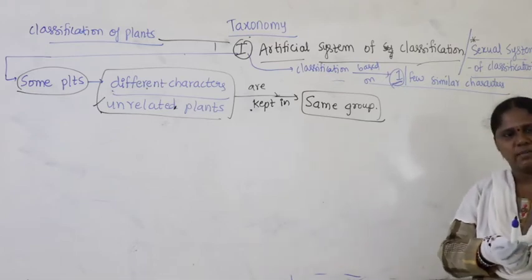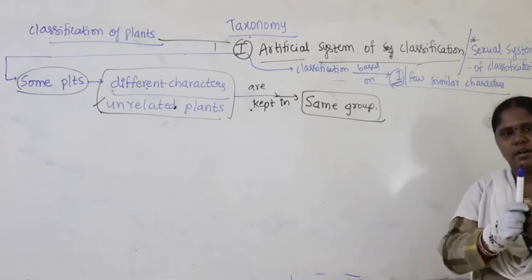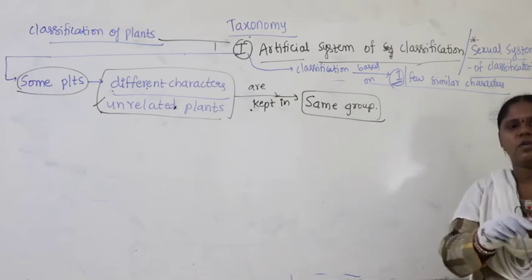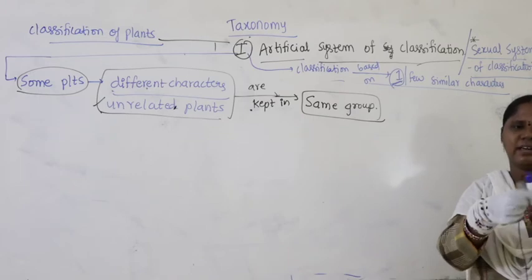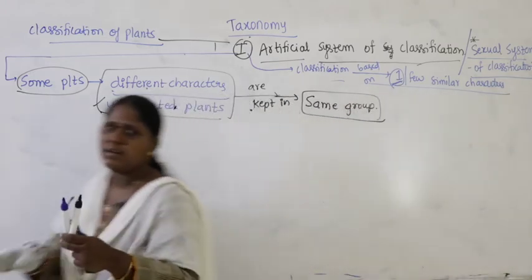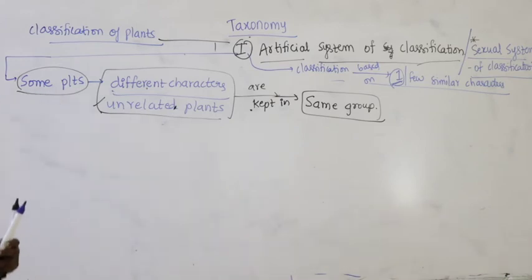Like that, this is a different plant, this is entirely a different plant, but they have only one similarity: white colored stem. So by the end of the artificial system of classification, what happened? Let me talk about the drawbacks of the artificial system of classification.